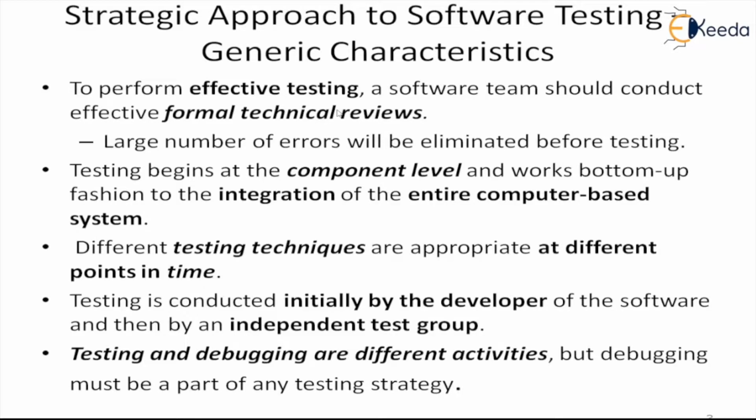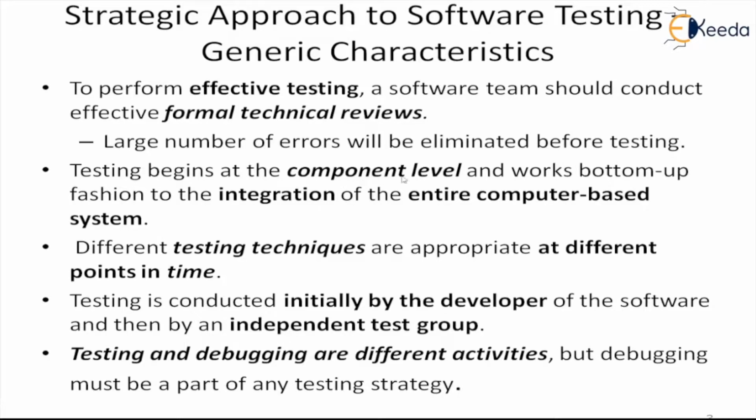Because in that case, a large number of errors will be eliminated before testing. So to reduce the number of testing defects, or rather the depth of testing, the effort spent on the testing, we need to do the formal technical review and reduce it before it comes to the testing. We should make the errors much less.